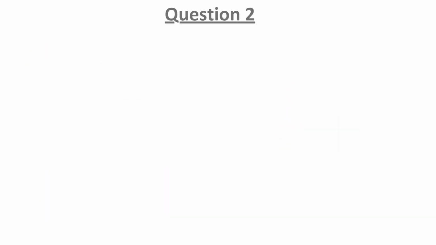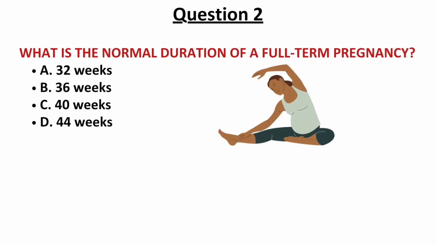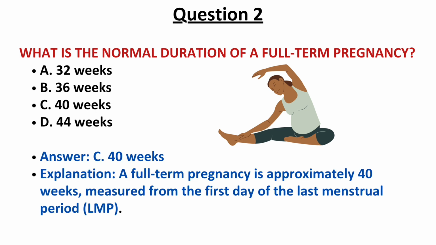Question number 2. What is the normal duration of full-term pregnancy? Options are 32 weeks, 36 weeks, 40 weeks, 44 weeks. And the correct answer is option C, 40 weeks. A full-term pregnancy is approximately 40 weeks, measured from the first day of the last menstrual period. So on average it is 40 weeks. So the correct answer is option C.